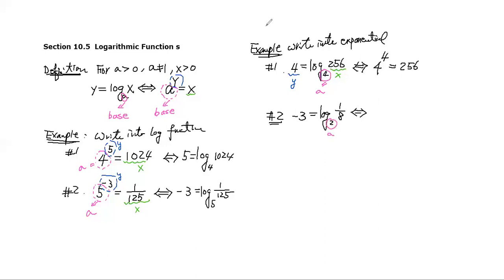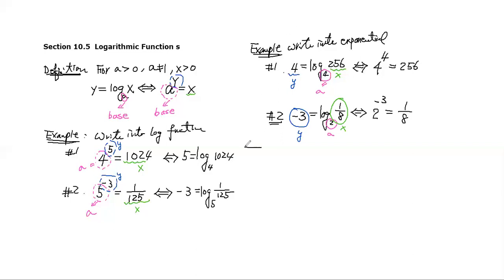This is my base a. And what is here? This is my x, right? And what is here? This is my y. So now you can rewrite it to the a: 2 to the y, negative 3, is equal to x, which is 1 over 8. Okay, so this is how the log function is related to the exponentials here, right?